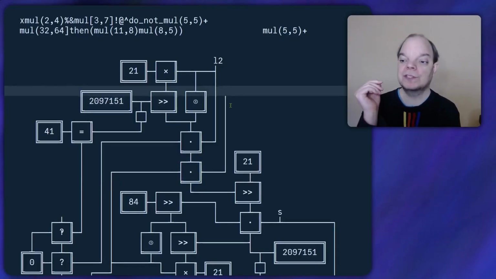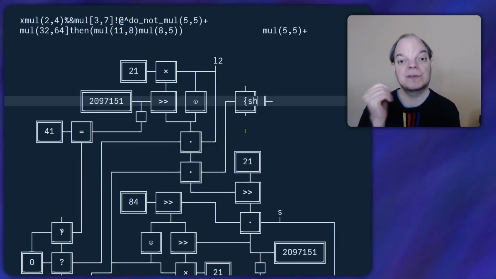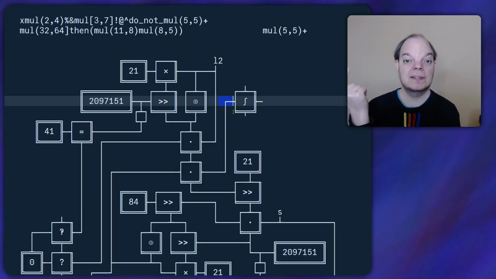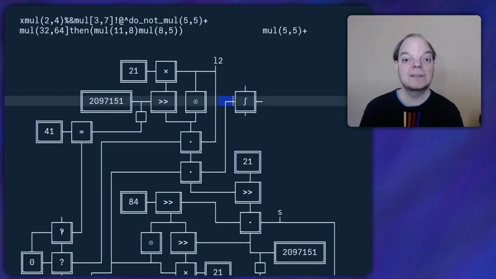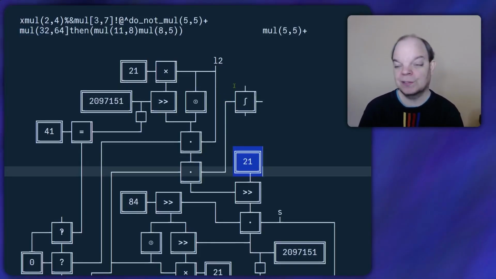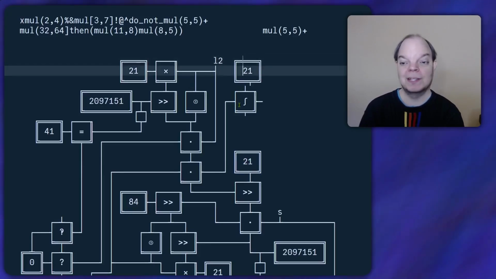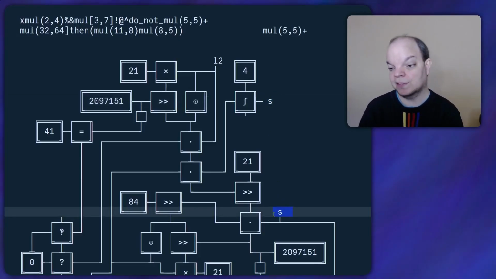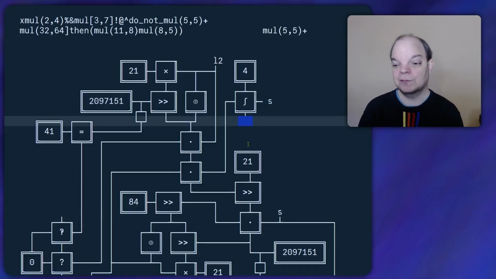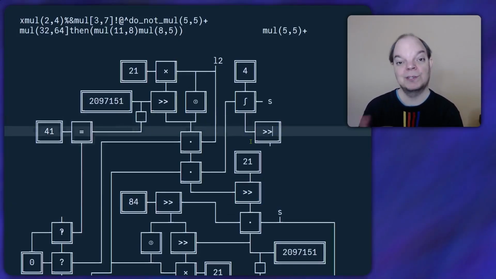So the order in which the arguments go into the substring function is string, and then index, and then length. And I've already piped L1 in here, which is the length. So before the length, we want the start index, and the start index is always going to be 4, because MUL is always 4 characters. And that means that the string needs to go in here, and that's the original string, so it's the same as this string. And then what comes out of here at the bottom is going to be the substring, which we need to turn into an integer.